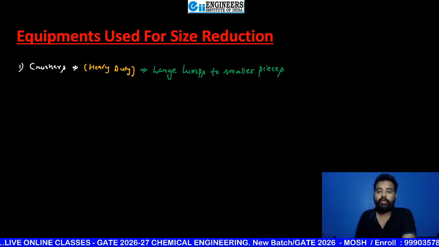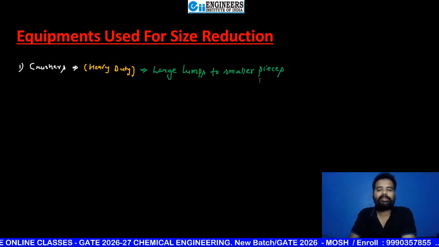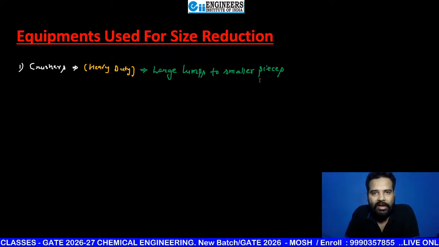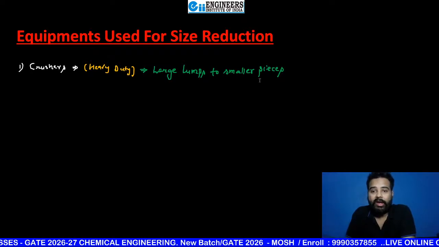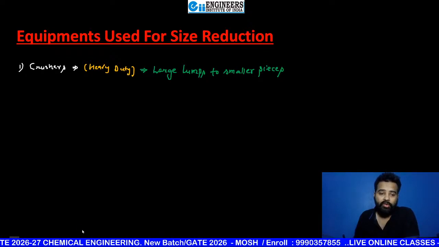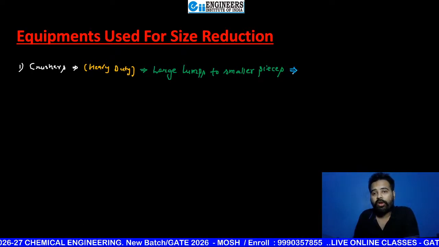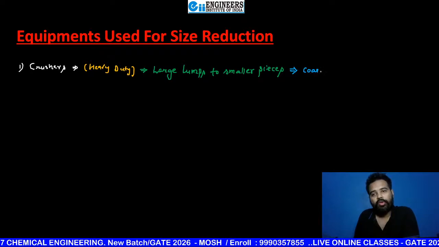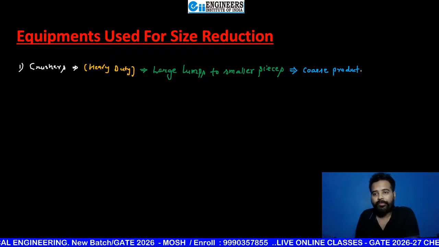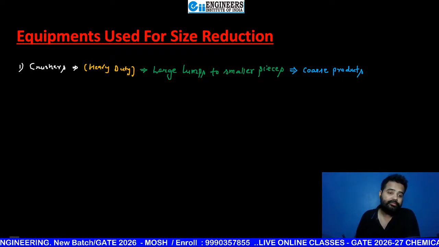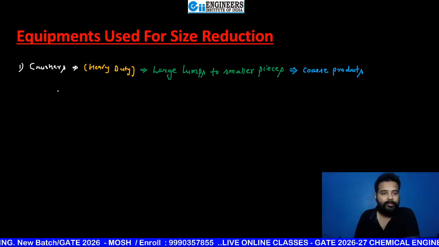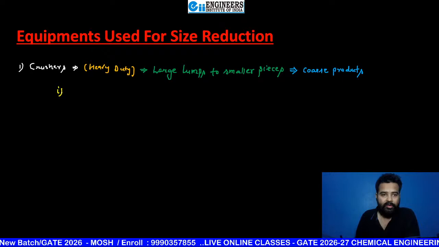Okay. Now if you want to define their respective size, then for that purpose again you are going to classify this crusher as coarse crusher and intermediate crusher. And this is smaller pieces, this is not powdery product. So clearly you can write here their products are termed as coarse product. They will provide you coarse product. So from crusher you are not going to get powdery material.